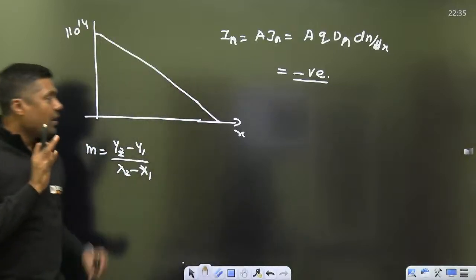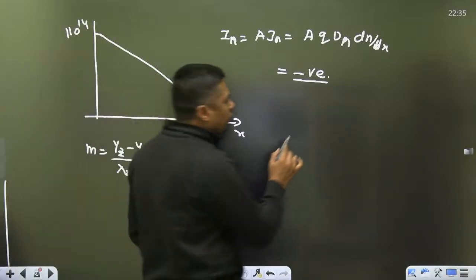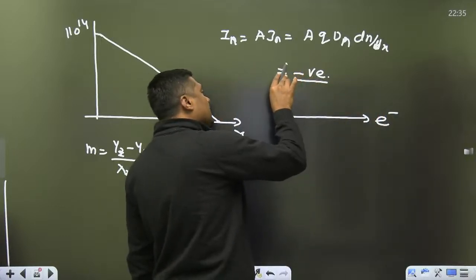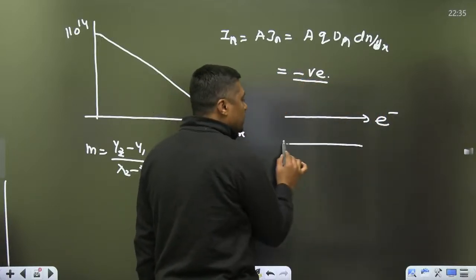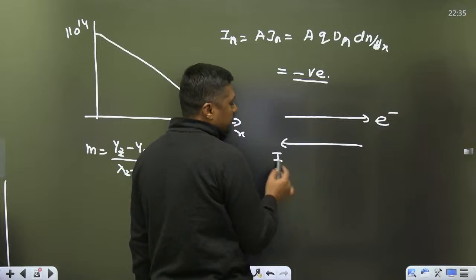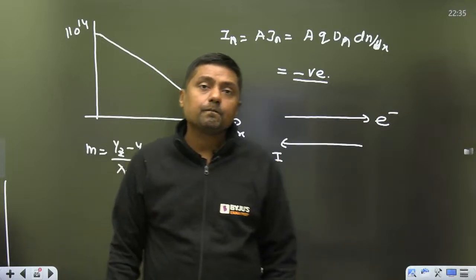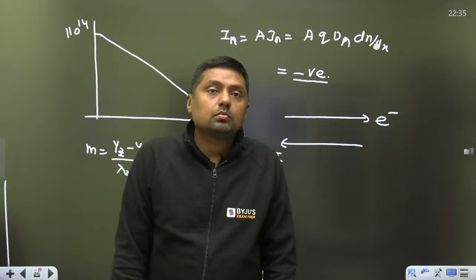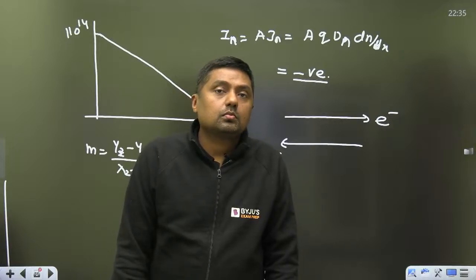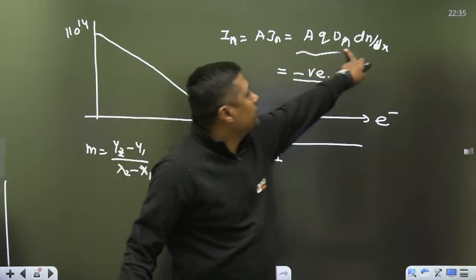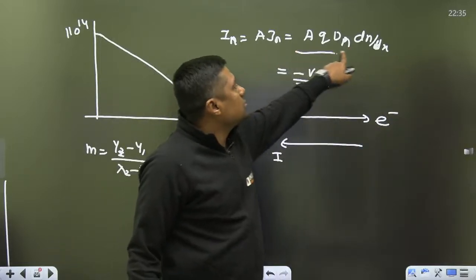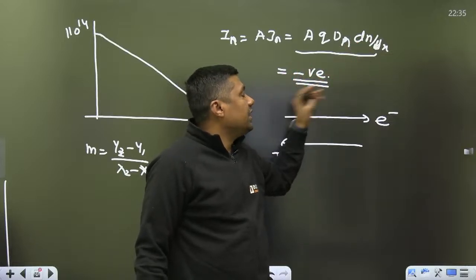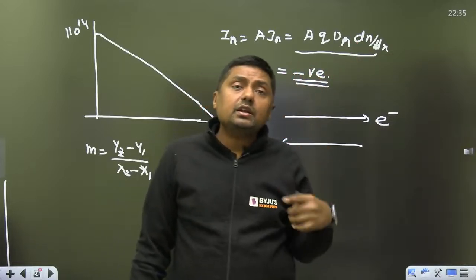The electron is moving from higher concentration to lower concentration, in this direction. But because we are getting the numerical value negative, the current is moving in this direction, the negative x direction. Is it clear? In the formula it is positive, but we are getting dn by dx negative, so overall the numerical value you will get is negative, meaning it is in the negative x direction.